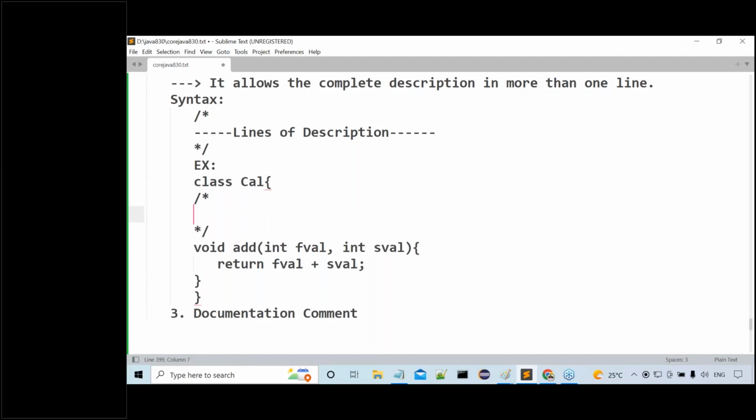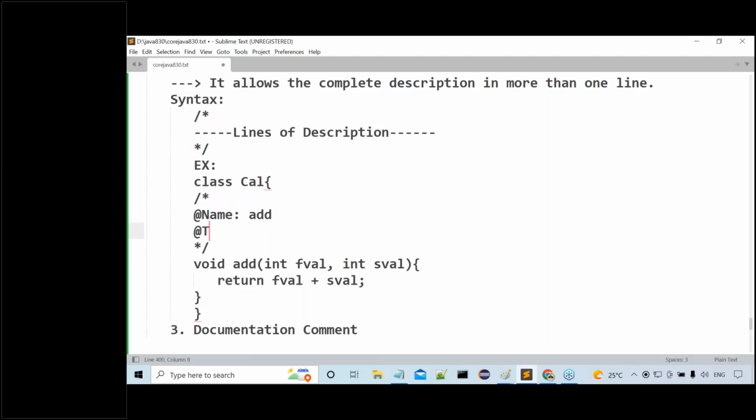But I want to give the description about my method in more than one line. At the rate name, the method name here. Just at the rate name is the format. The name of this method is add. Okay. Then at the rate type: it's a method.